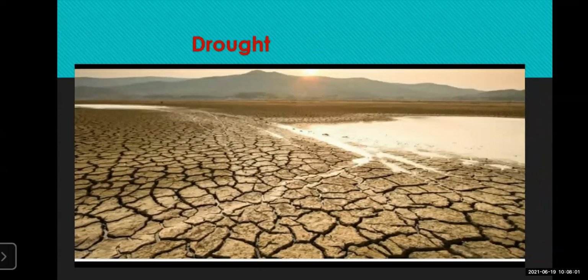Okay, you can see here on the screen, this is a different picture. It's just the opposite of heavy rain, where there is no rain and a lack of water. This condition is called a drought. Now what is a drought? This is the condition when there is no rain for a long period of time.